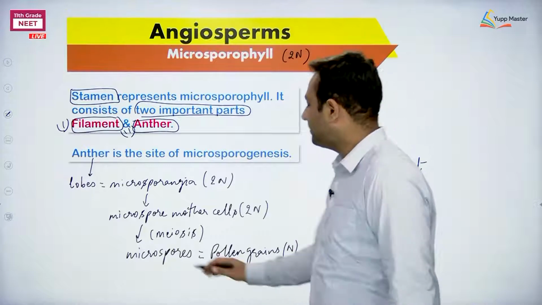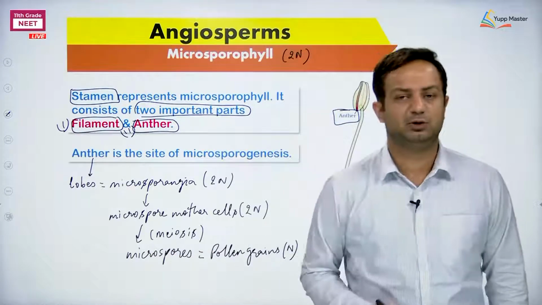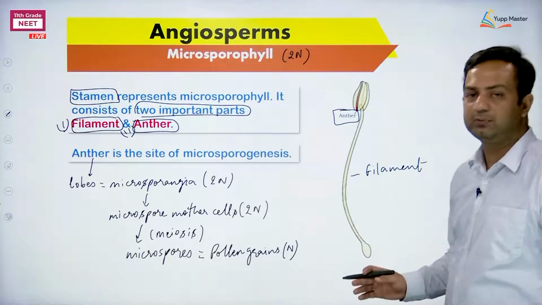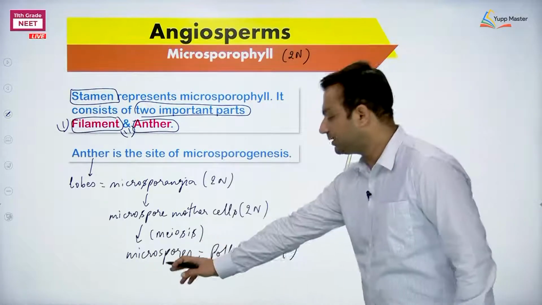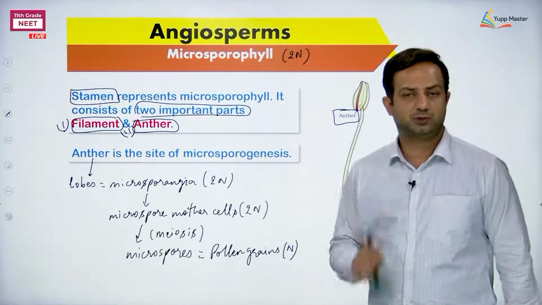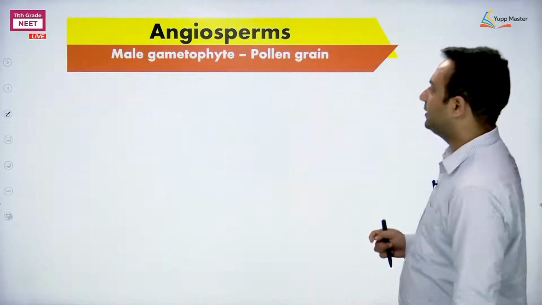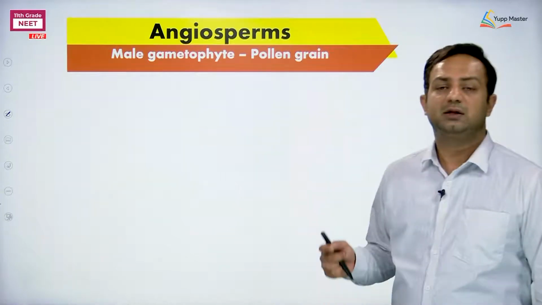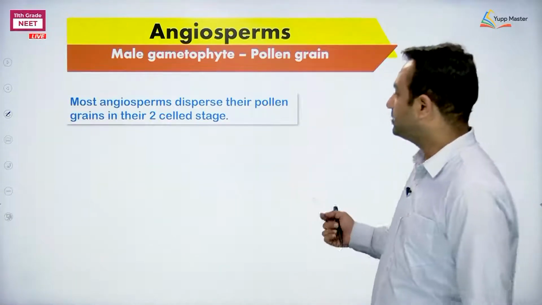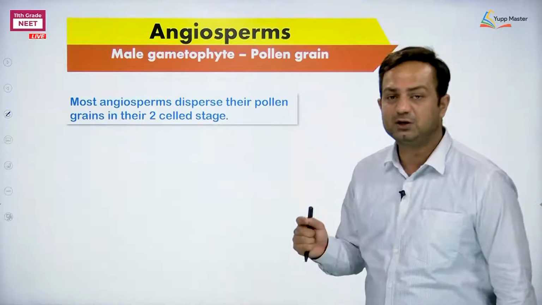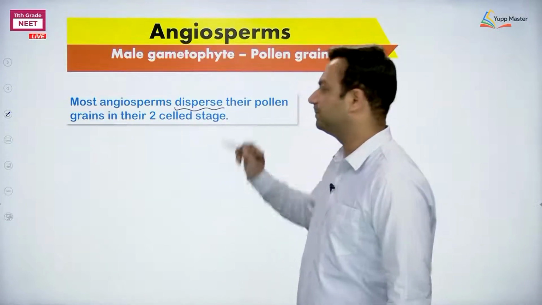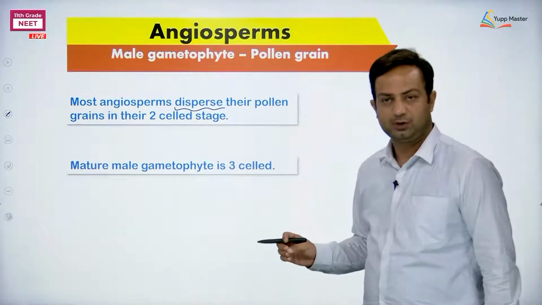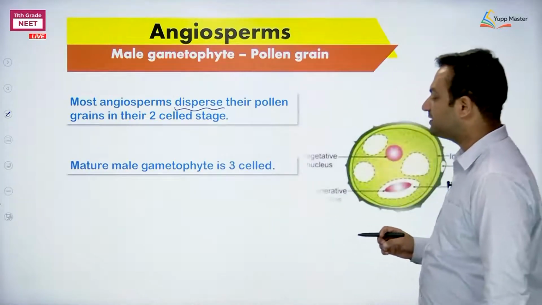You can say the microspore is the first cell of the male gametophyte. So this is how the anther is significant in forming the microspores. The first type of spore is obtained now. The male gametophyte is the pollen grain, and this pollen grain is dispersed at the two cell stage. I am saying dispersal. Whereas the mature pollen grain has 3 cells.